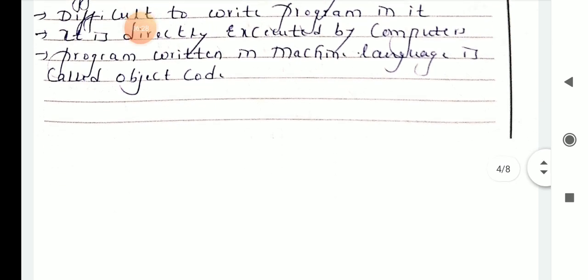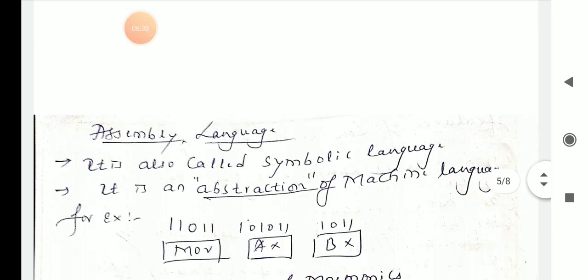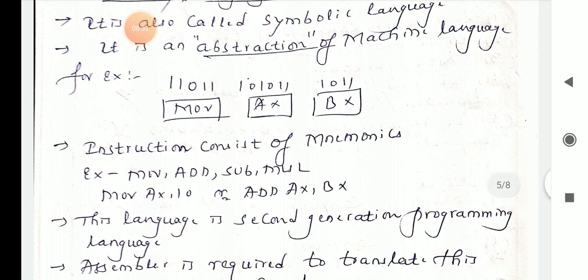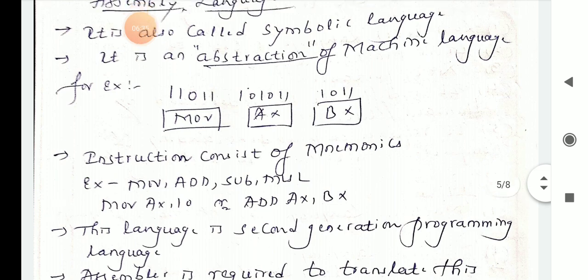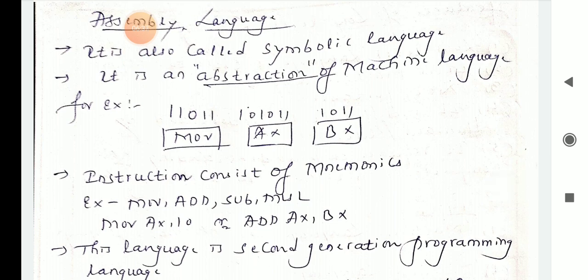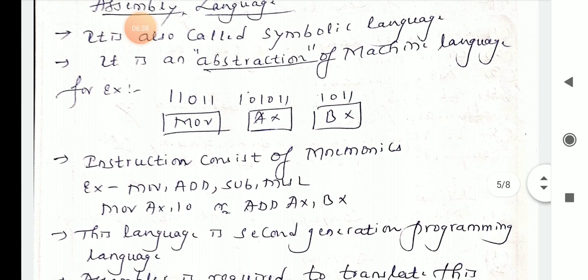Next we'll move on to the features of assembly language, or assembler language. Assembly language is also called a symbolic language, so you can easily understand it. It is an abstraction of machine language.